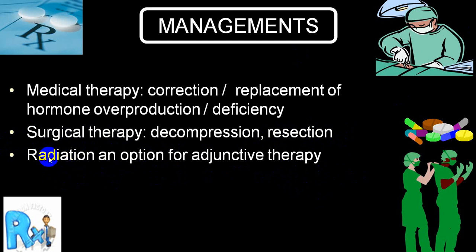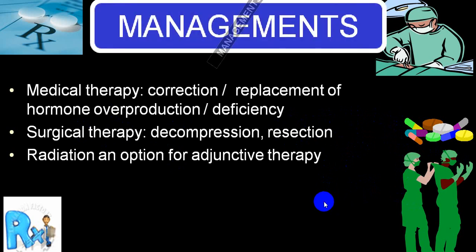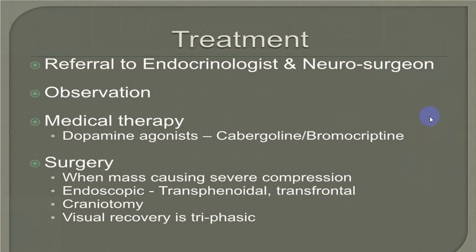There are some advantages and disadvantages of radiation. There are also advantages and disadvantages of surgical therapy, that is resection, partial or complete. When you do a complete resection, there is always a chance of what we call panhypopituitarism, so always keep a watch for that. Depending upon the indications, you can decide what treatment can be done. So, plain simple observation in non-secretory tumors.